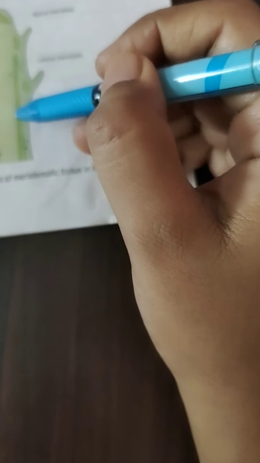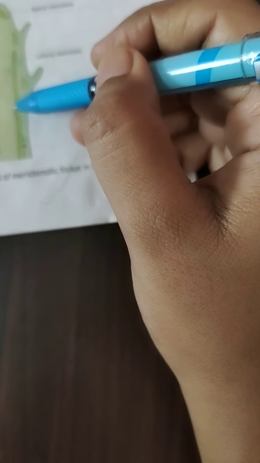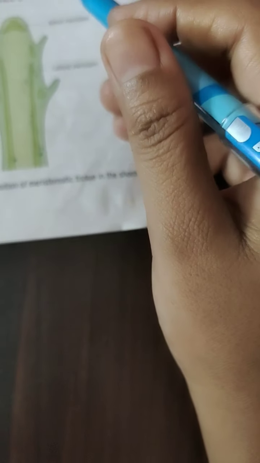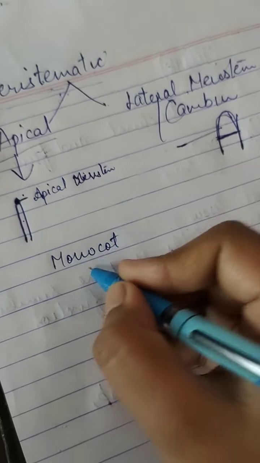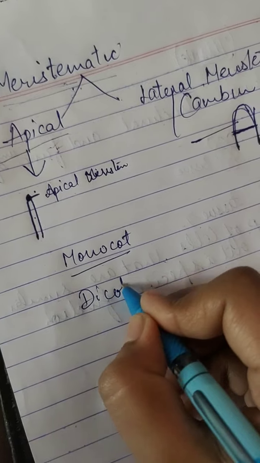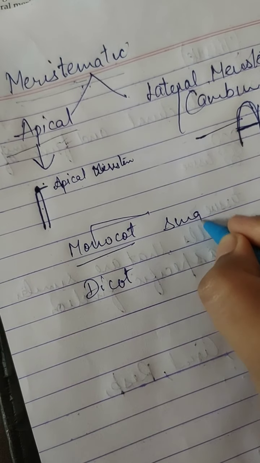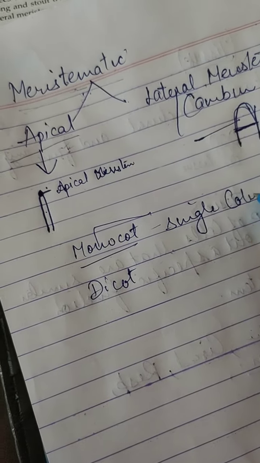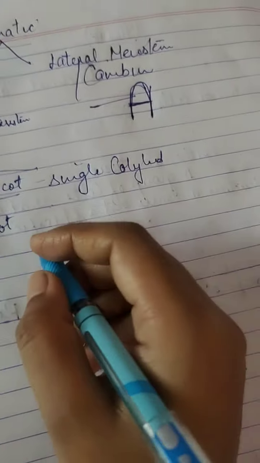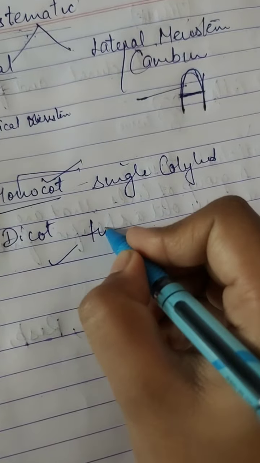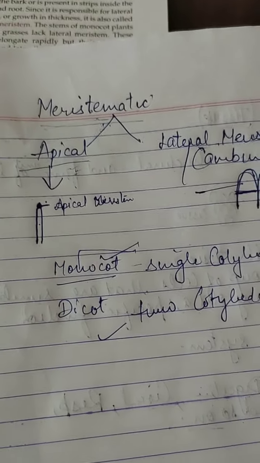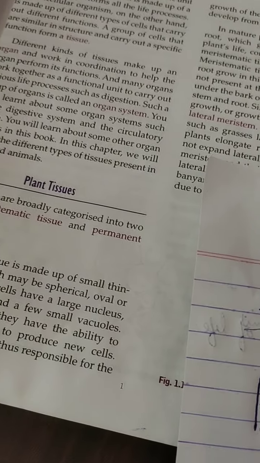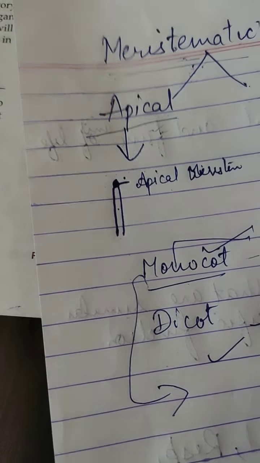Actually, this type of lateral meristem is found in monocot plants such as grasses. Monocot plants are those plants which have only one cotyledon. So understand these two terms, monocot and dicot. Mono means single. Cot means cotyledon. The plants which have a single cotyledon are known as monocots, and those which have two cotyledons are known as dicot plants. You can take maize as an example of a monocot.